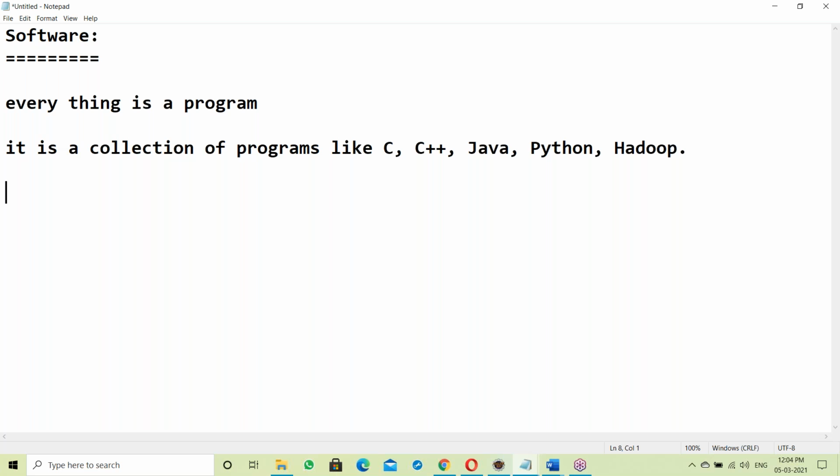Next step. In software, there are two categories. First one, system software. Second one, application software. System software, next is application software.